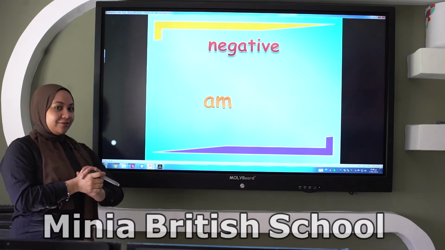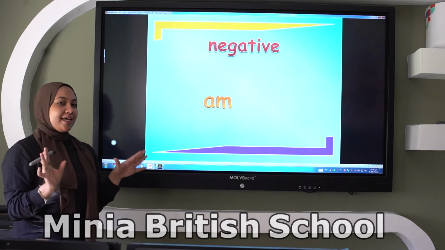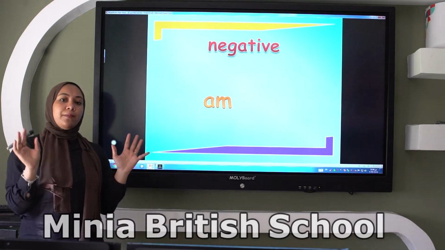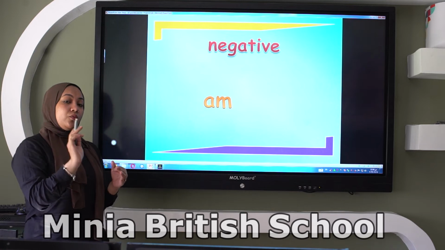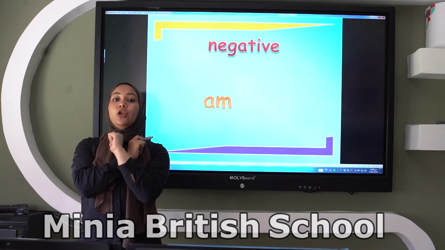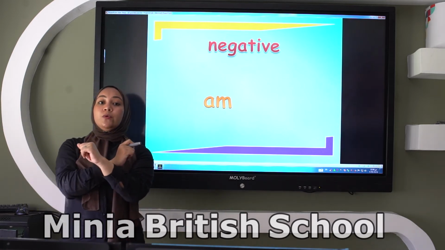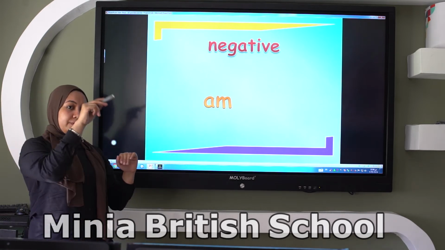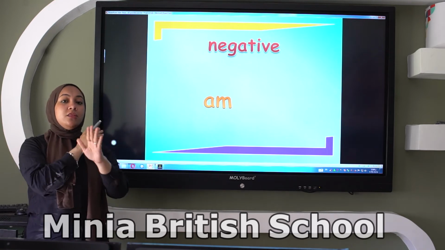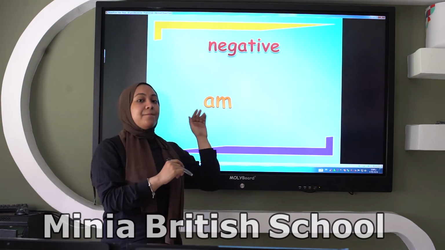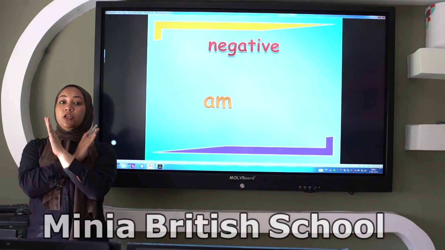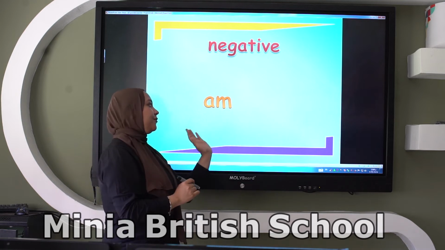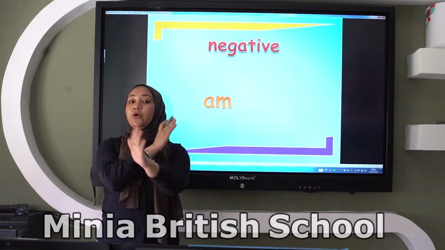Now, the negative. Our lesson today is about the negative. We will also talk about am, is, are. But the only thing here is that negative means no. So after am, is, and are we put not. Do we put it before? No. After the verb to be, after am, is, are we put not.